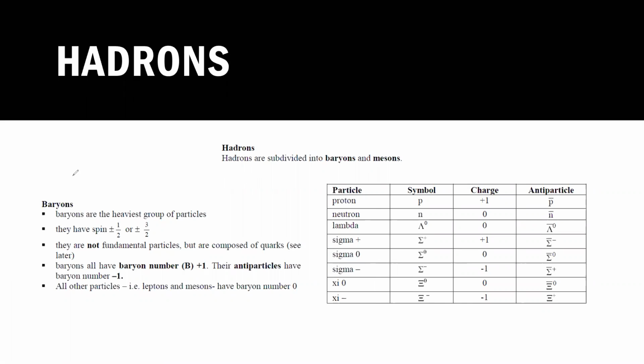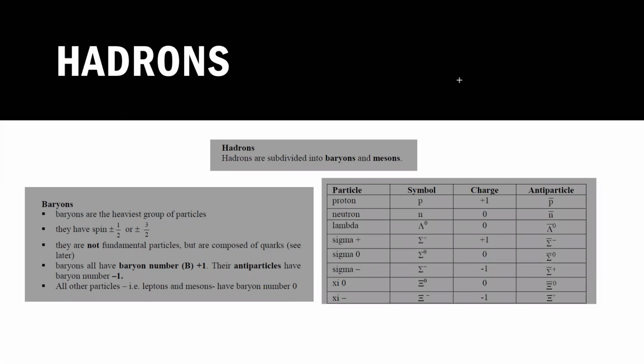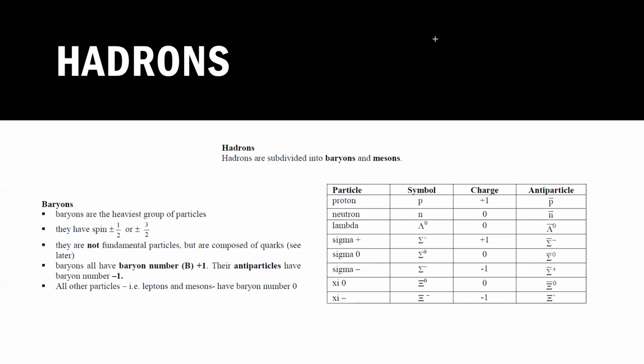Is the concept of baryon clear? So actually what are baryons? Baryons are combination particles which consist of how many quarks? Three different types of quarks. Three different quarks will result in the formation of a baryon. And for baryon number, for each baryon, it is plus 1. For anti-baryon, it is minus 1. This is all you have to know.